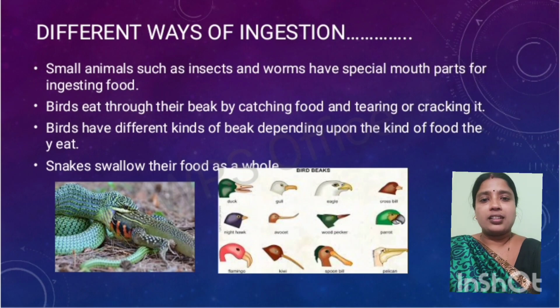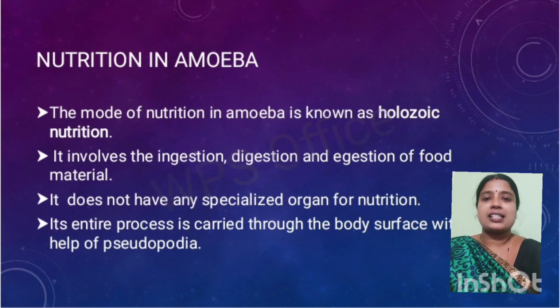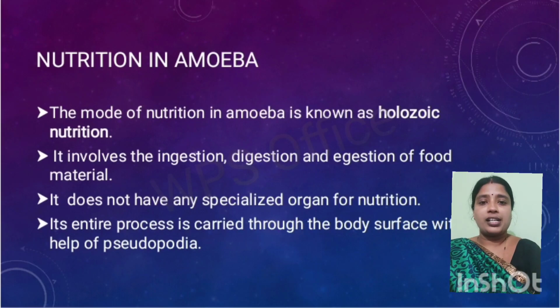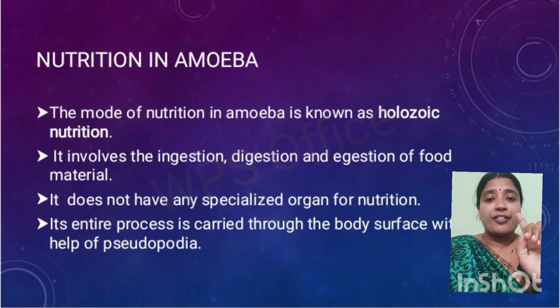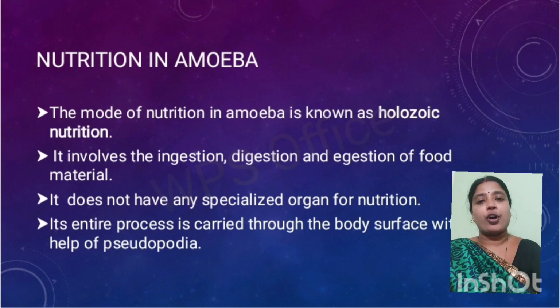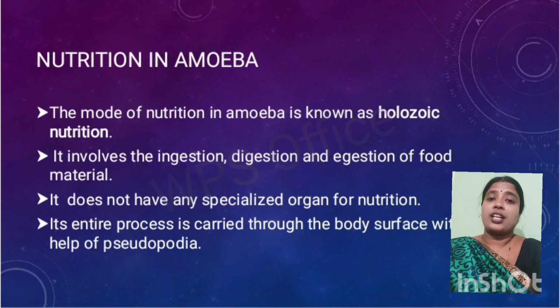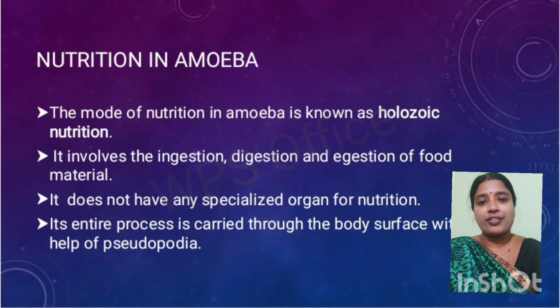In the same way, amoeba is a unicellular organism, so let us explore how amoeba takes its food. Animals are multicellular, so different cells perform different functions. But amoeba is unicellular, so a single cell performs all the different functions. It has to perform all the processes which take place in nutrition. So let us explore one by one.